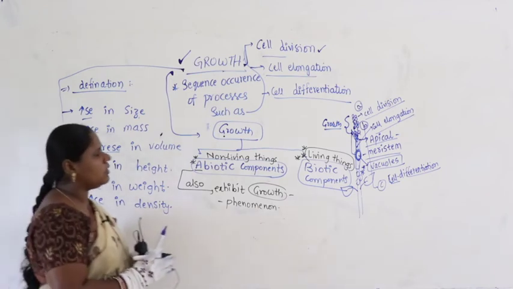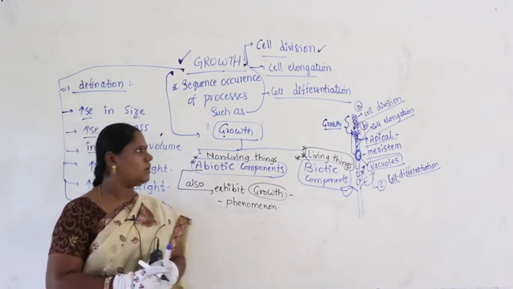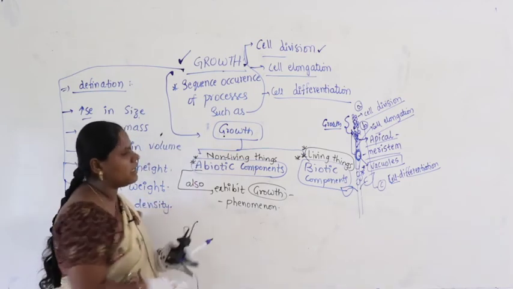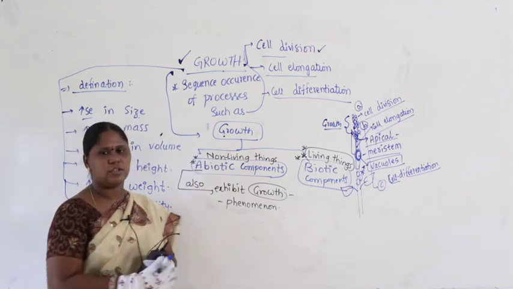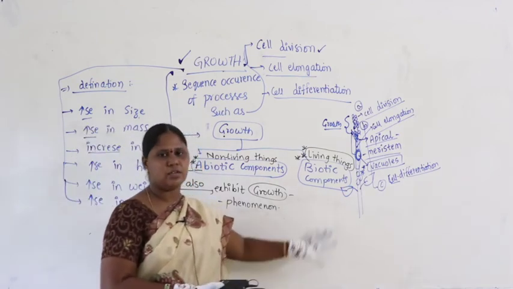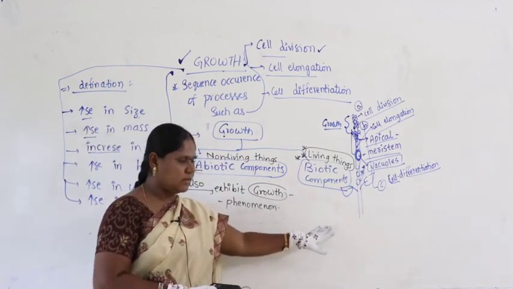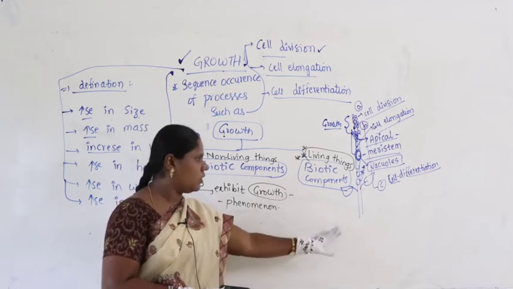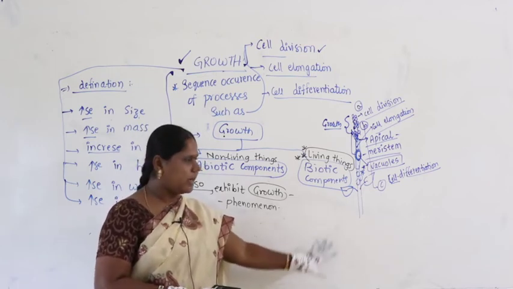How do they undergo growth? Let me write this a little higher up so that you have a complete comparison. I need more space for the comparison, and biotic also has seven different categories that we need to differentiate, writing them in one place.